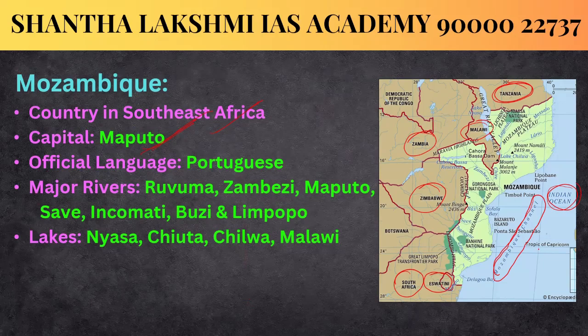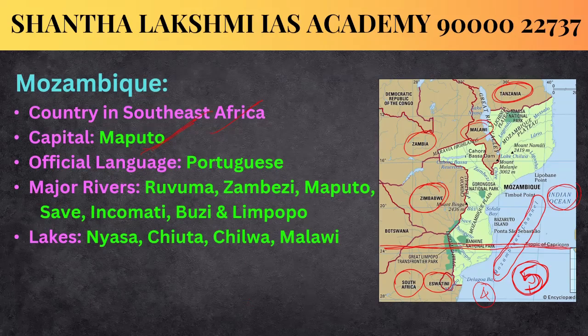The Tropic of Capricorn also passes through Mozambique. So till now we have discussed these 5 countries in the African continent, and out of these 5 countries, in 4 countries the tropic passes through, that is, except Zimbabwe.